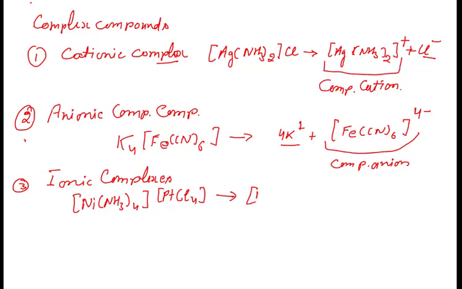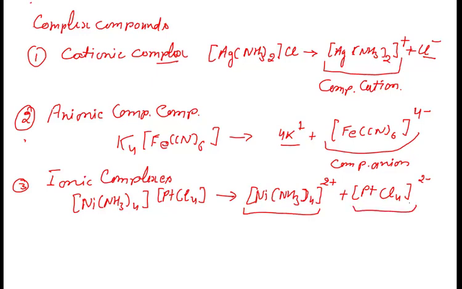It will dissociate as [Ni(NH3)4]2+ plus [PtCl4]2-, right? So both the ions which are formed are complex. So such species will be called ionic complexes, right? I hope you are getting this.